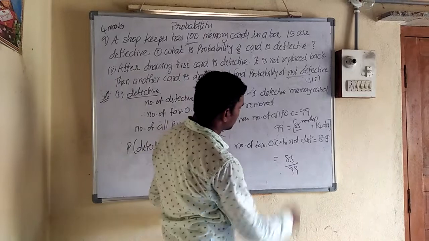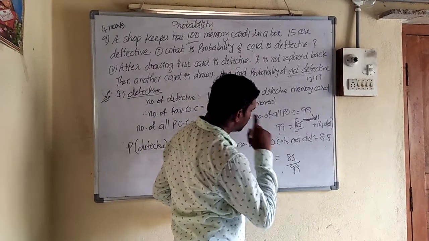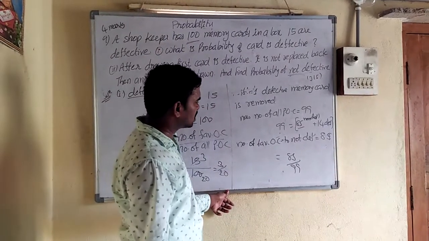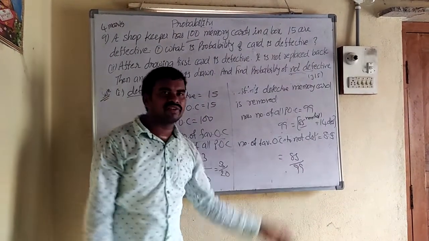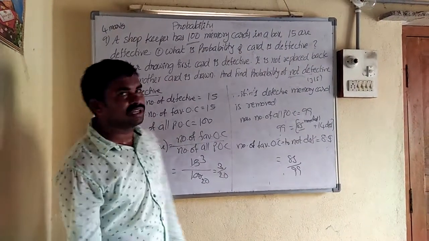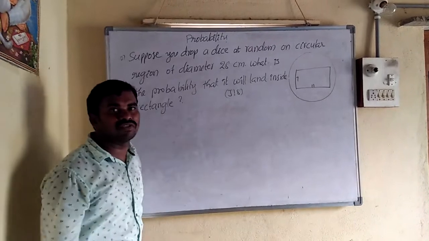So can we cancel in the 3 table? 3 2 is 6, no. Okay? Is it cancel or not? In the 7 table also no. Okay, 85 by 99 is the solution of this question. Okay, see one question. Taking another type of question.